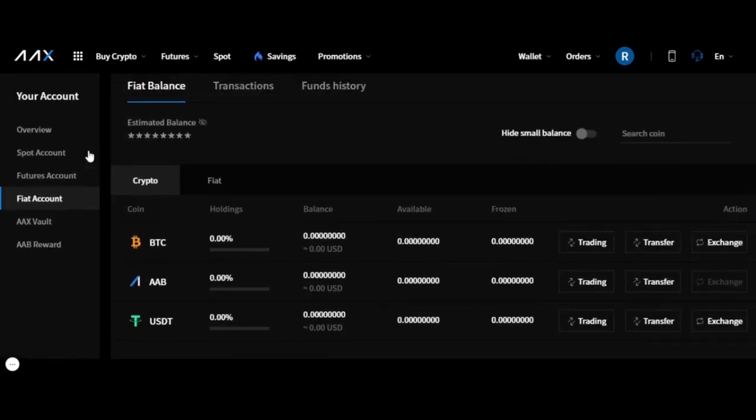Just to reiterate, AAX is an incredible decentralized exchange. I highly recommend you check it out. You can use our promo code to get a bonus when you sign up for AAX. And yeah, enjoy the decentralized exchange, enjoy the airdrops and all the benefits of being decentralized.